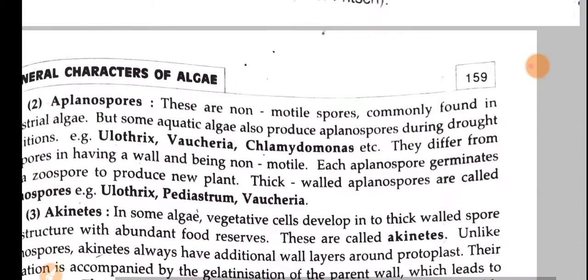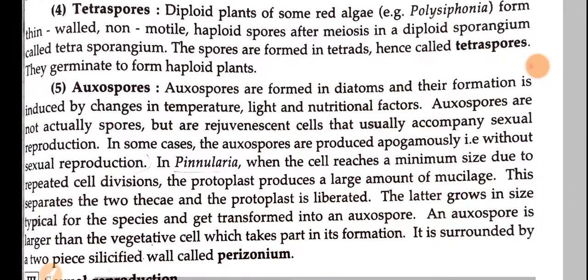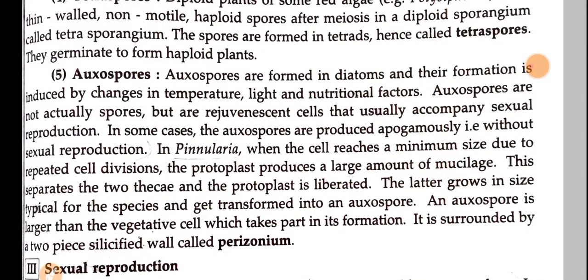So the next one, auxospores. So these auxospores are formed mostly in diatoms, and their formation is induced by changes in temperature, light, and nutritional factors. So if there is a change in temperature, light, or nutritional factors, then these diatoms will produce these auxospores.